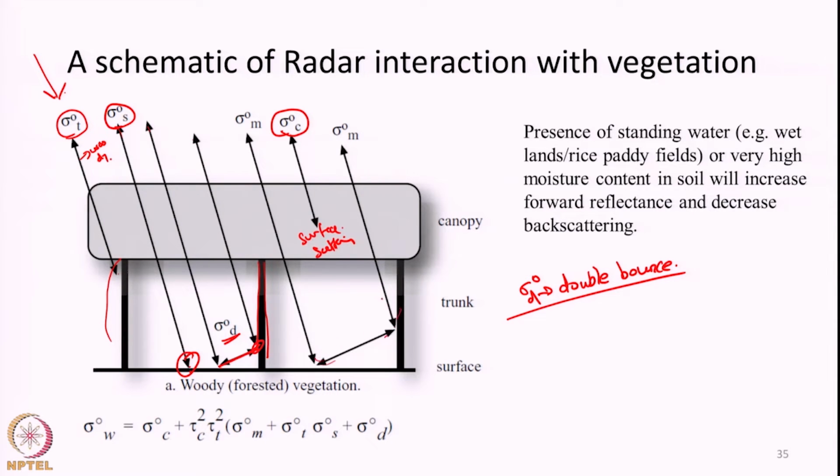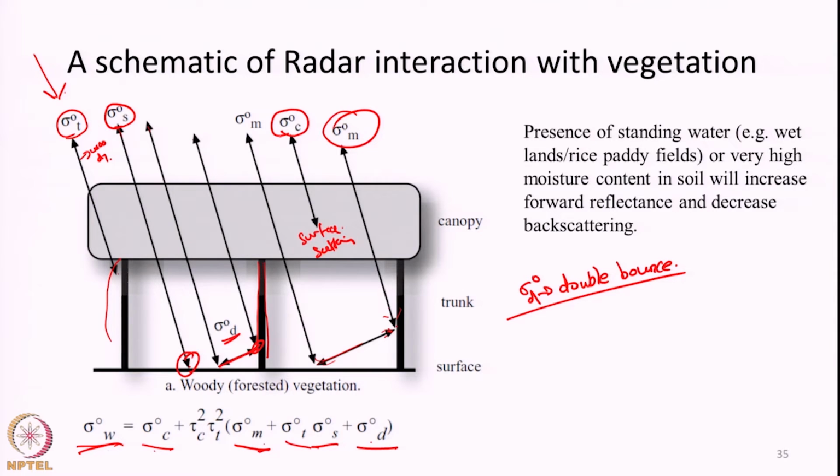Here it is simplified as one way, but the same wave of radiation can undergo multiple reflections within the canopy itself and finally escape. So the net resultant backscattering coefficient recorded depends on the surface scattering from the canopy, the scattering from the trunk and the surface, the double bounce effect, and the multiply reflected microwave signals.